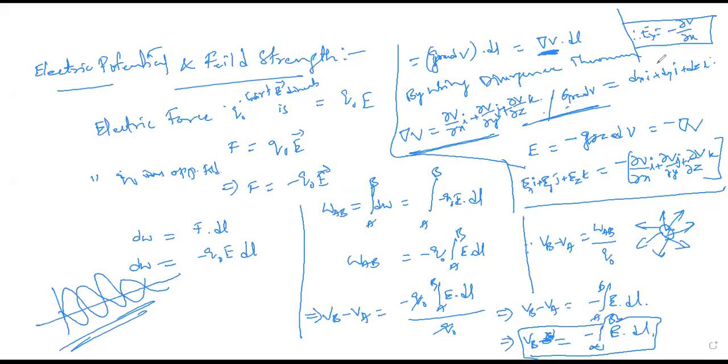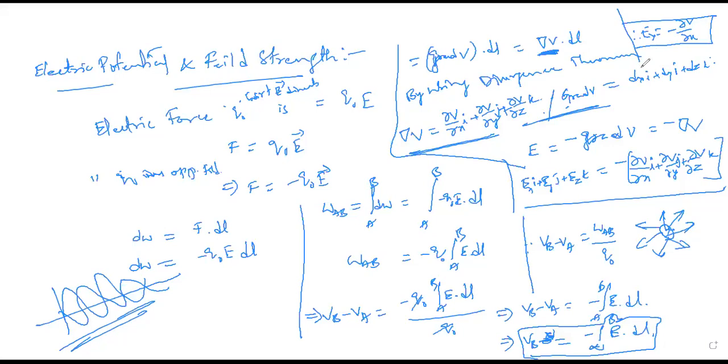Now, in the case of polar coordinates, if I take the radial distance, along the radius vector, how will this expression become? The same expression can be written as Er is equal to minus dou V by dou R. But as of now, I'm not going into that detail. When it comes to numericals in electromagnetic waves, we will work that out in the 3rd and 4th units. So this is about electric potential and field strength.